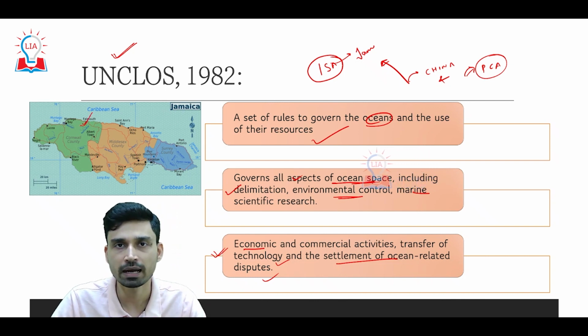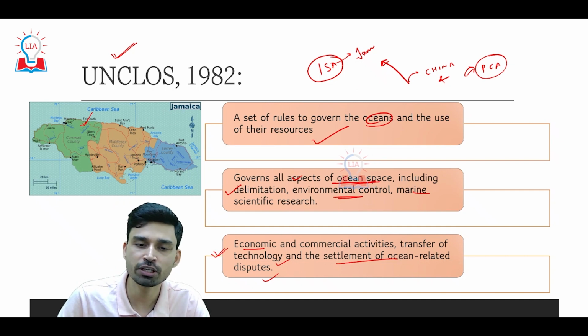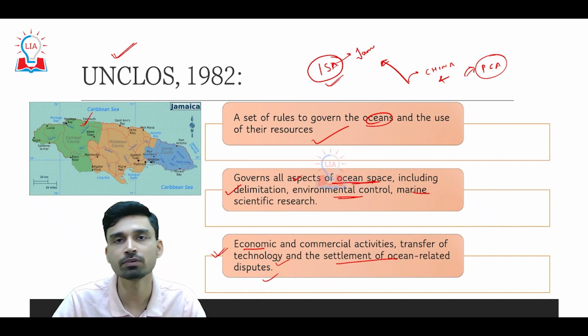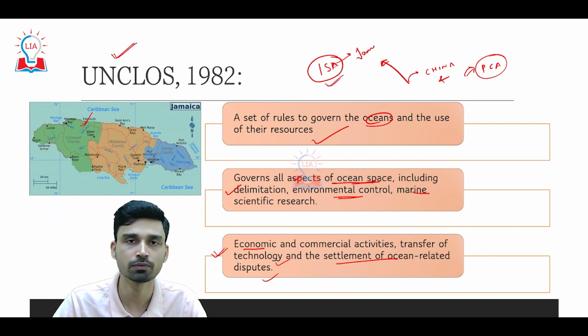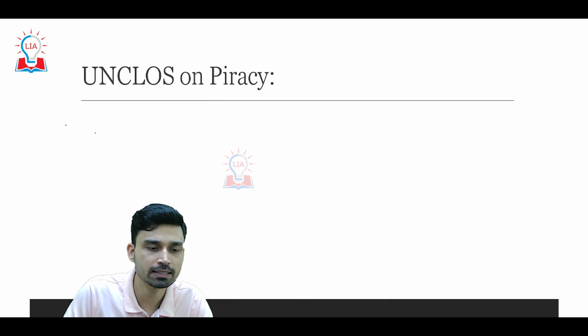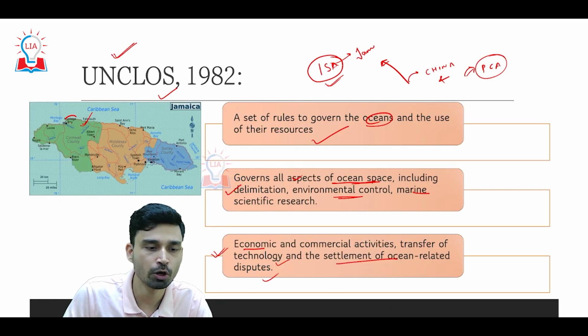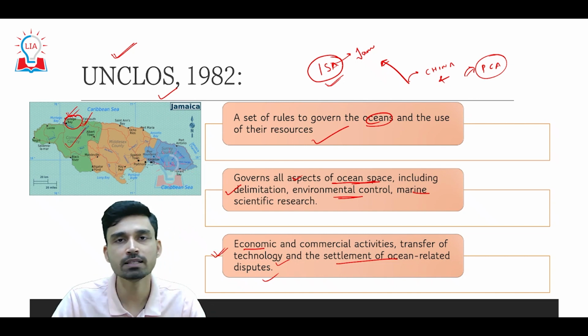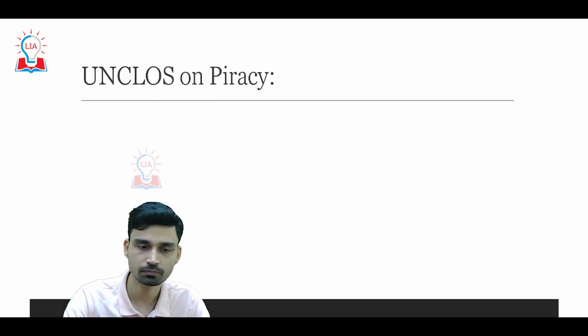This body is mainly responsible for granting mineral rights for exploration in different parts of the ocean. UNCLOS was also signed in 1982 in a place called Montego Bay, as you can see clearly from this image here. Montego Bay is part of Jamaica and is part of the Caribbean Sea in the North Atlantic Ocean.